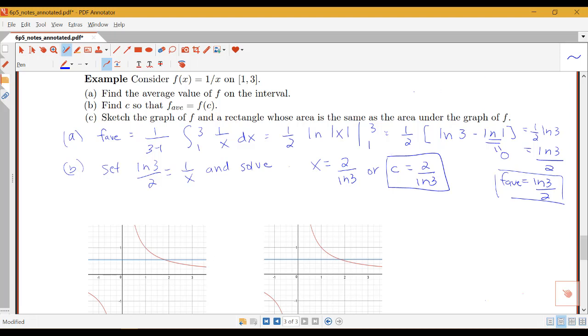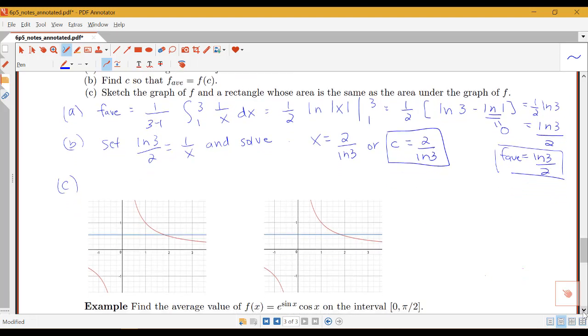Let's see what this looks like for the geometric interpretation. Here I have my graph. This red line is my graph y equals 1 over x, and this blue line is the average value of the function over the interval from 1 to 3. So this is our f average.